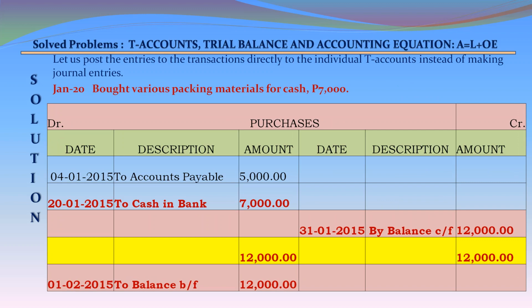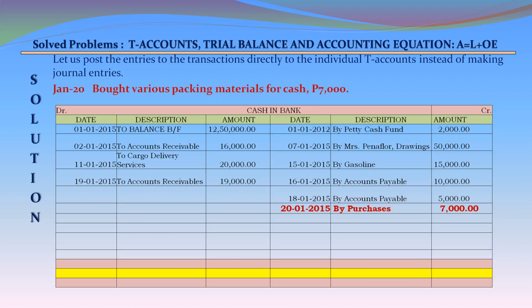January 20, bought various packing materials for cash 7,000. Purchases account debit on the debit side 20th January 2015 to cash in bank 7,000. We are closing this purchases account also. On the credit side 31st January 2015 by balance carried forward 12,000, and on the debit side 1st February 2015 to balance brought forward 12,000. Cash in bank account on the credit side 20th January 2015 by purchases 7,000 credit.